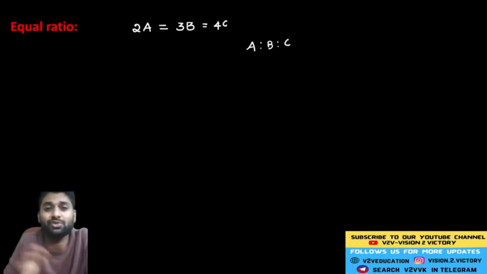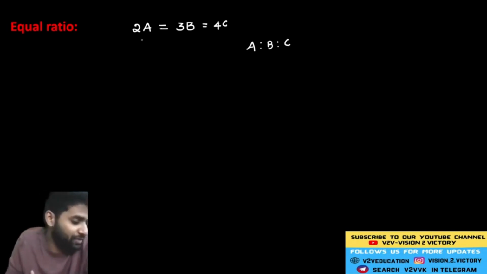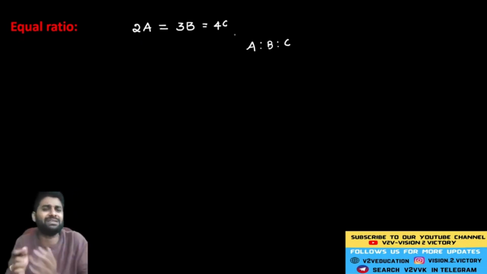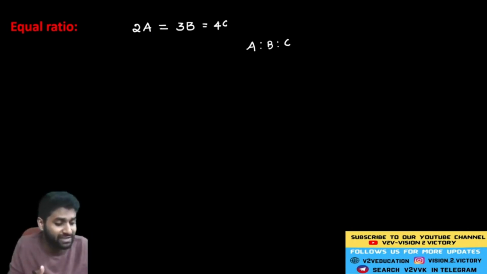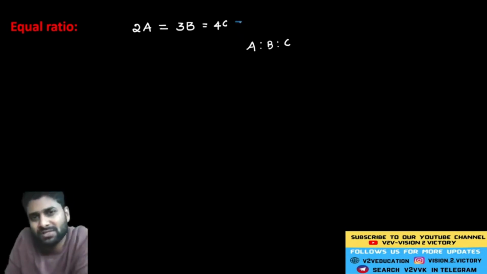Why can't we consider 2, 3, 4? Guys, here A value is equal to 2. For example, if you consider in that way, 2 2s are 4, 3 3s are 9, 4 4s are 16. Those numbers are not at all equal. But here the question is, you should identify the values of A, B, C such that the resultant is exactly the same. That's why let me tell you the procedure.